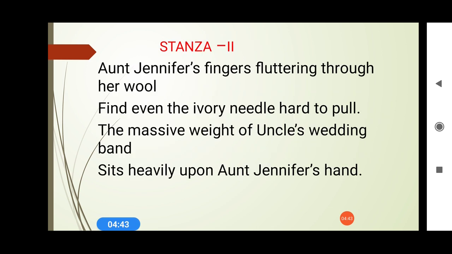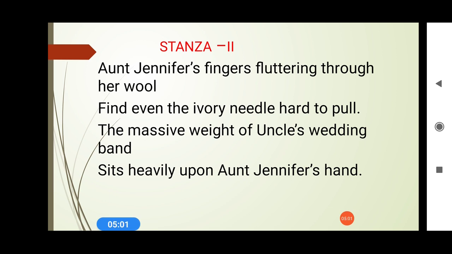Now the next stanza, stanza number 2. Here the poet says: Aunt Jennifer's fingers fluttering through her wool find even the ivory needle hard to pull. The massive weight of uncle's wedding band sits heavily upon Aunt Jennifer's hand. So this is stanza number 2.